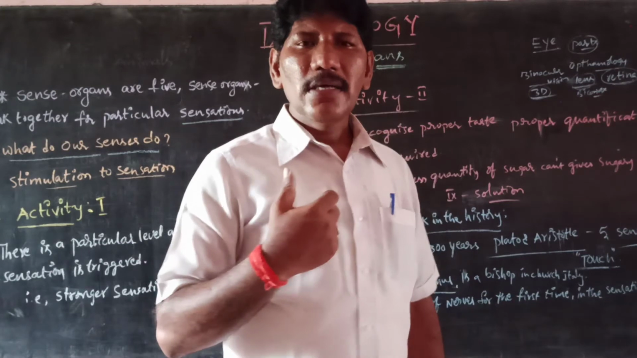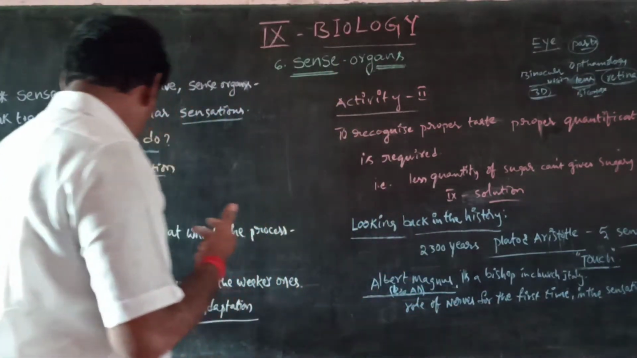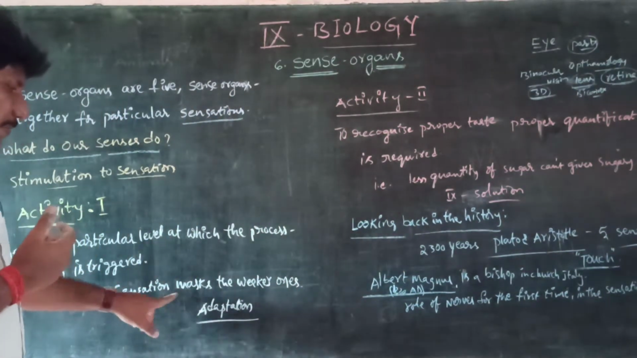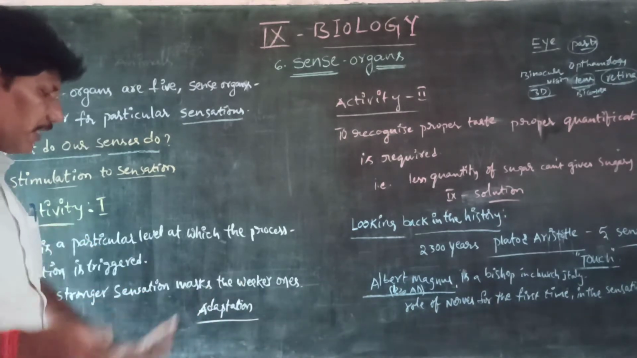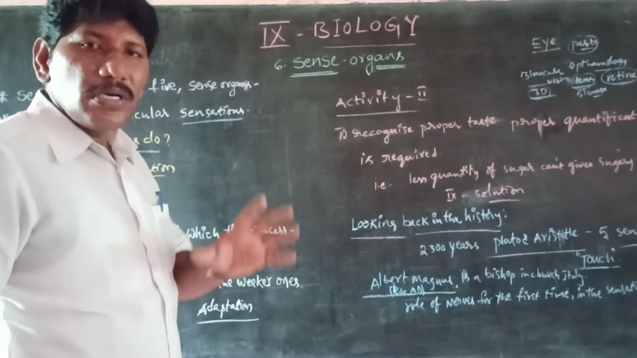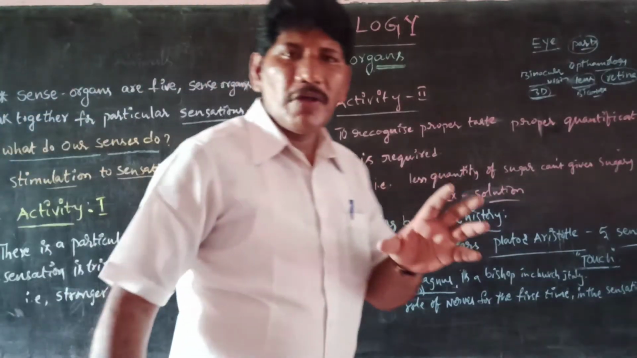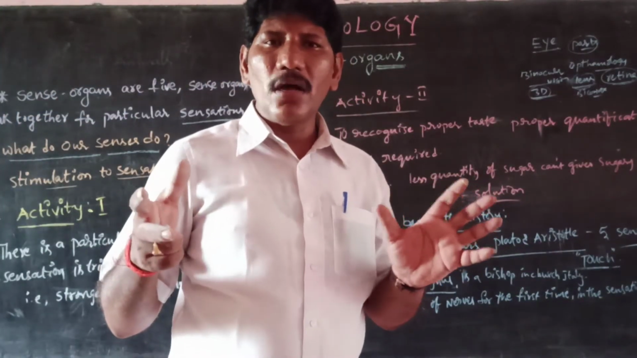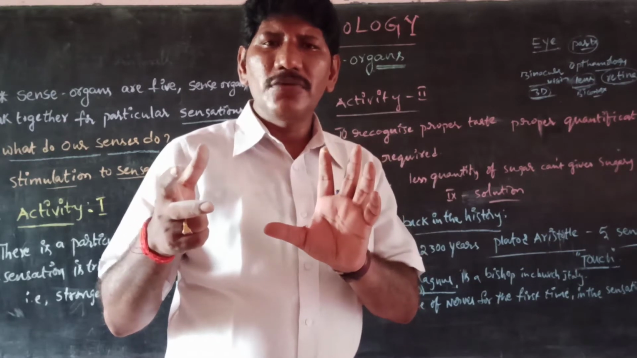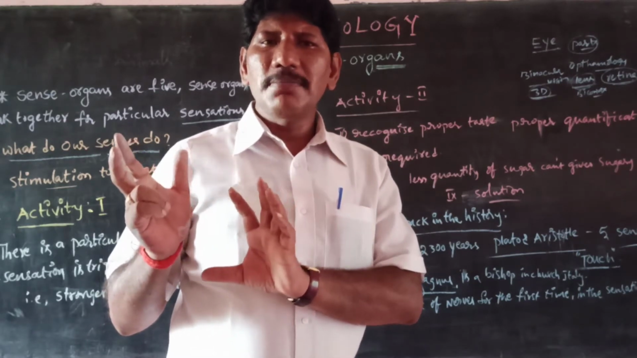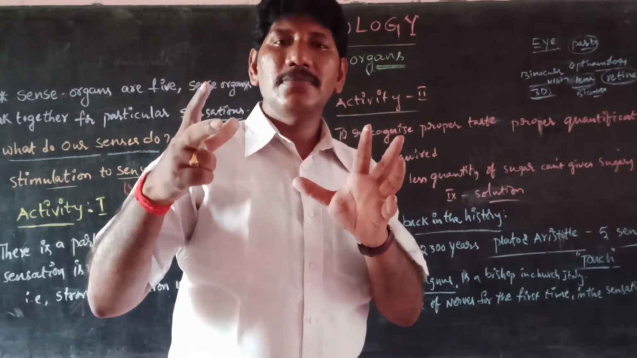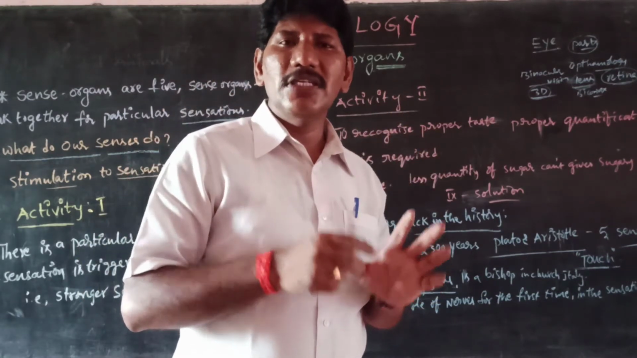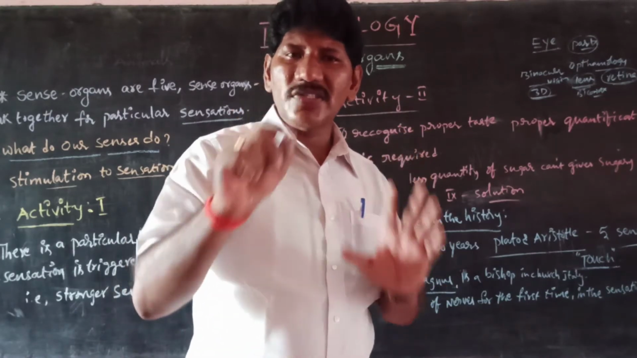So I mean that the stronger sensation masks the weaker ones. Means only the stronger sensation. For example, when we hear a loud noise, all of you suddenly turn in that particular direction. Why? Because the stronger sensation covers the weaker ones. It can mask the weaker ones.